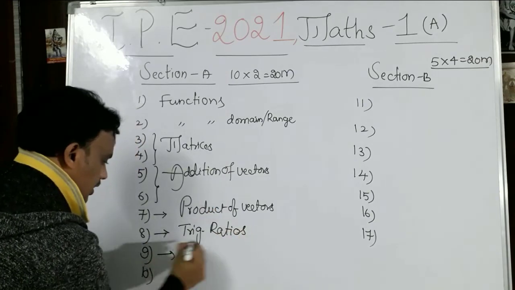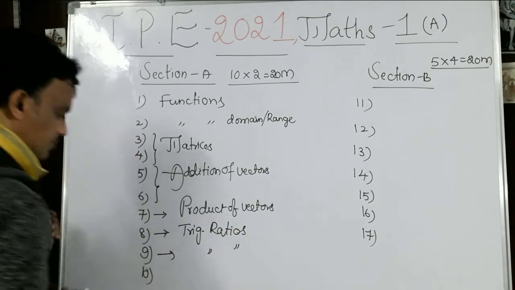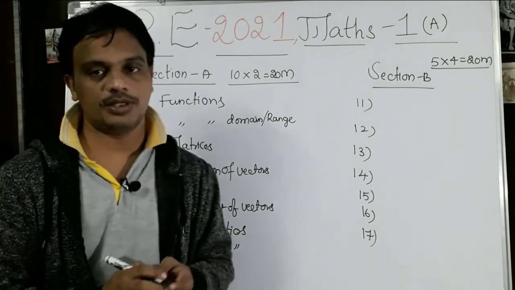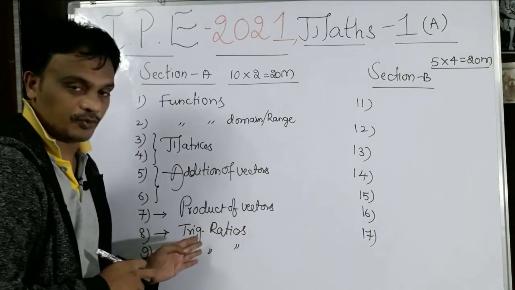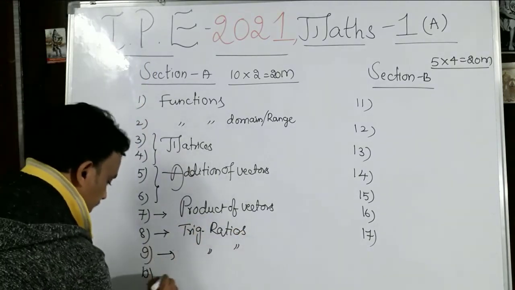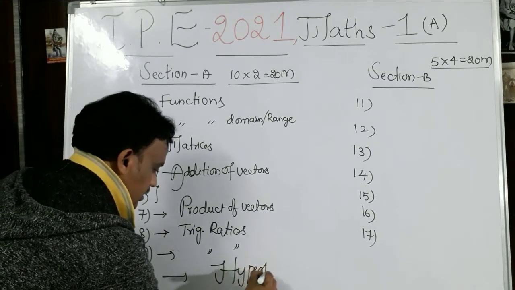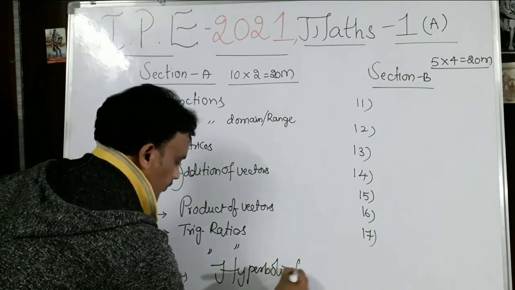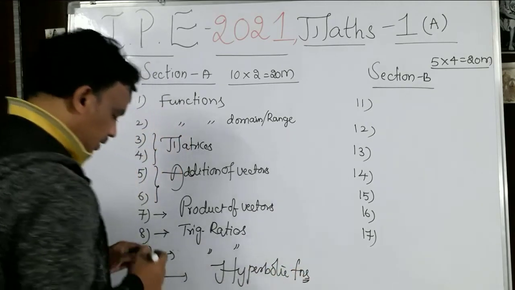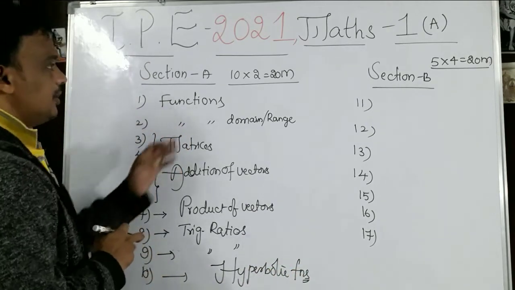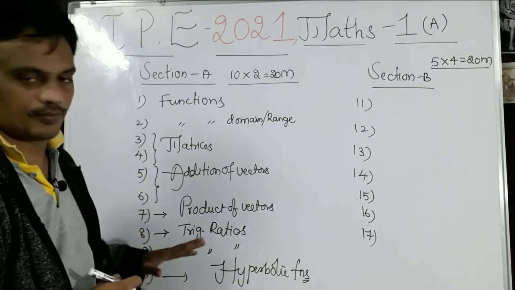The 9th question is also trigonometric ratios, so we may get basic questions from trigonometric ratios. And the 10th question is completely hyperbolic functions. So this is the blueprint of Maths 1A from section A.